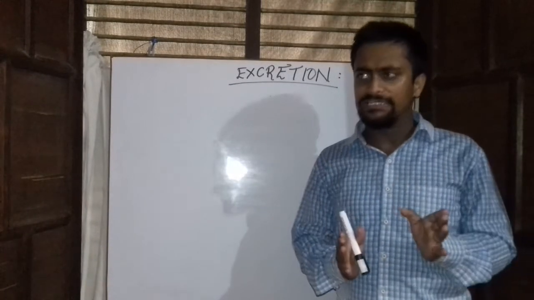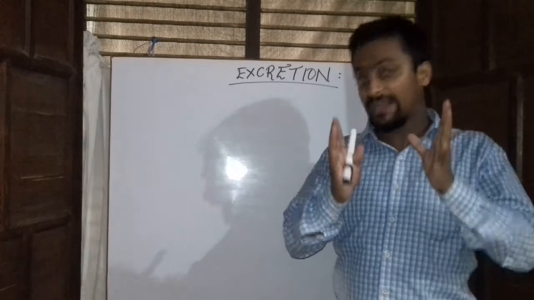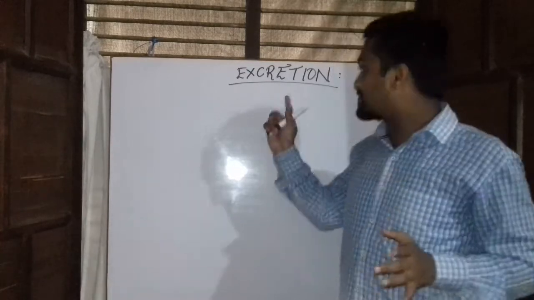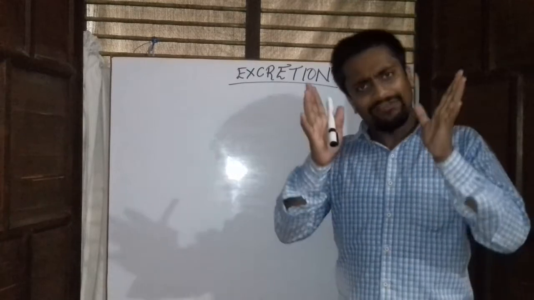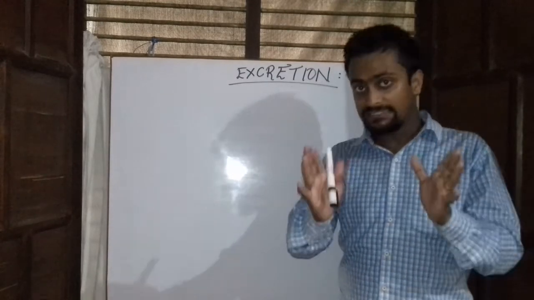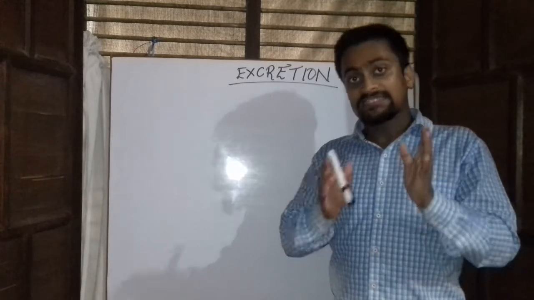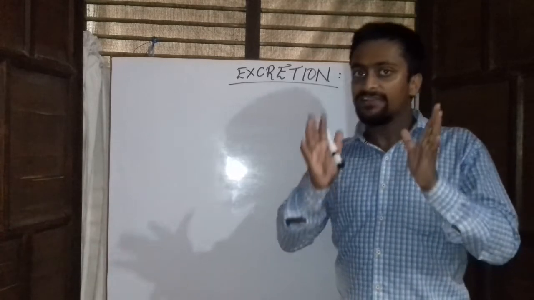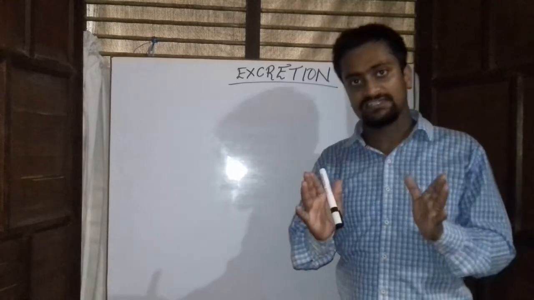Today we will be dealing with a very important life process called the excretion process. We eat food, and this food is digested in the body and supplied to the cells, where it is used for different metabolic processes.